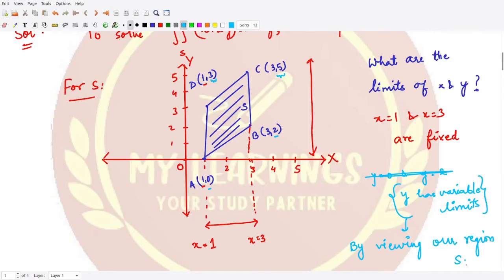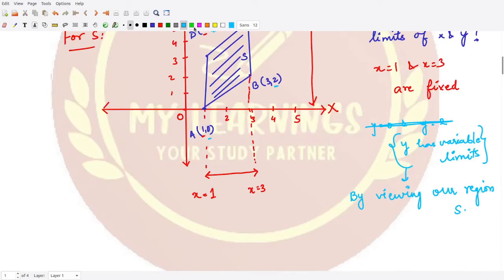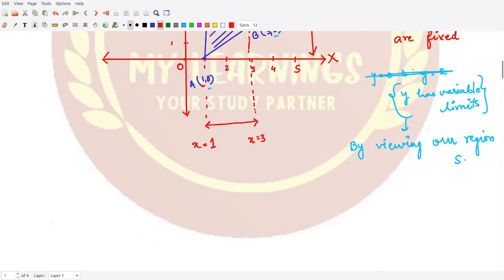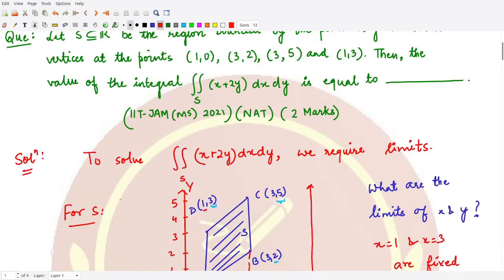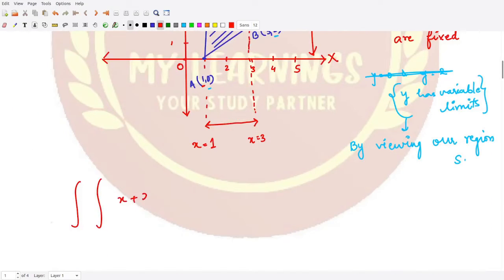Once you know this, you already know that the limits of x are fixed. So if you want to solve this integral of x plus 2y, you can keep the limits of x like this here.